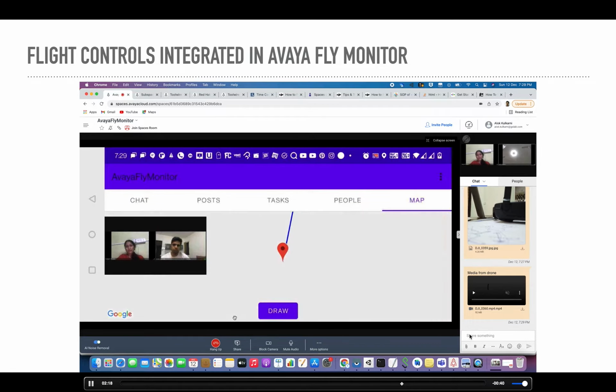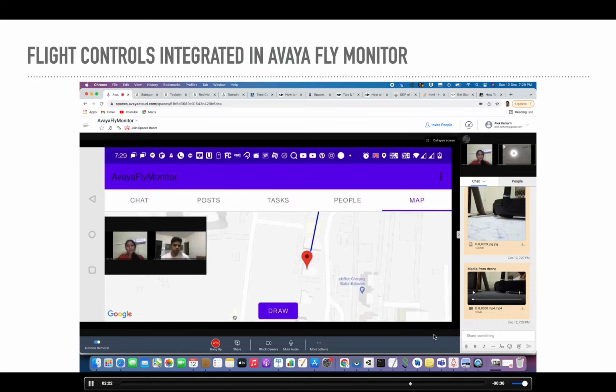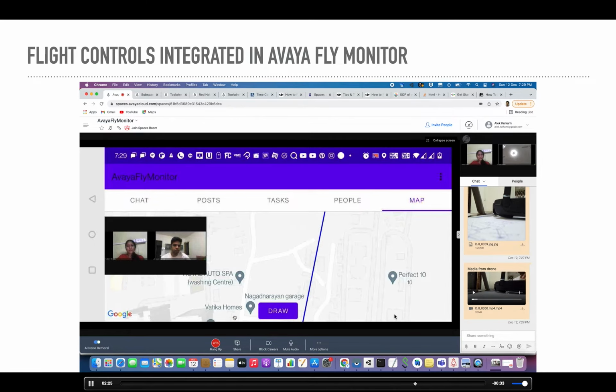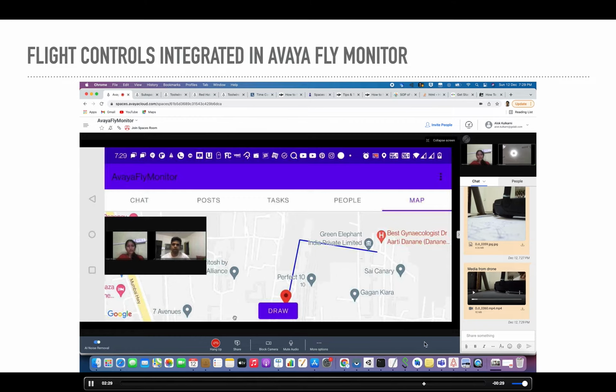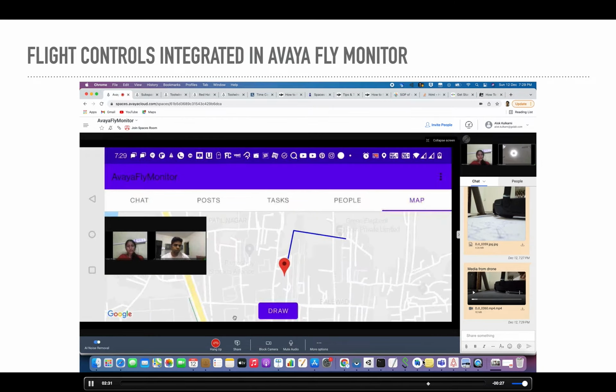So the footage got received on the space over here. You can also get the location of this space on the map, where I can see it. I can draw a geofence around the disaster affected area, which can be used later.